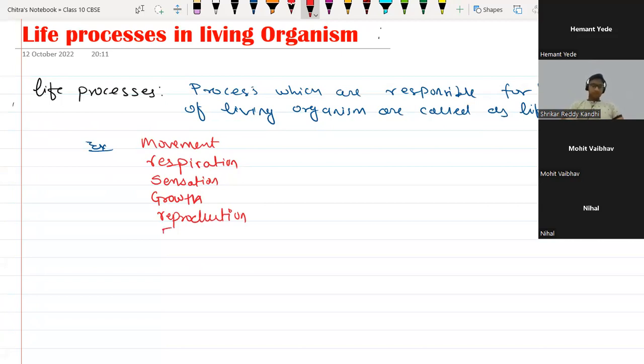Then we have excretion. Excretion means removal of waste material out of the body, maybe solid, liquid or gas. Then we have nutrition.